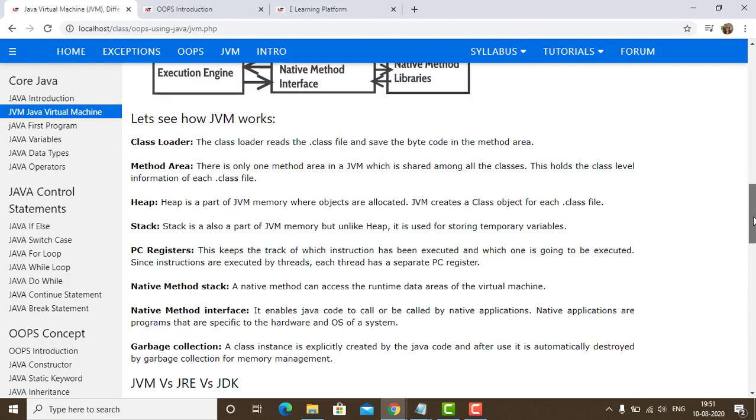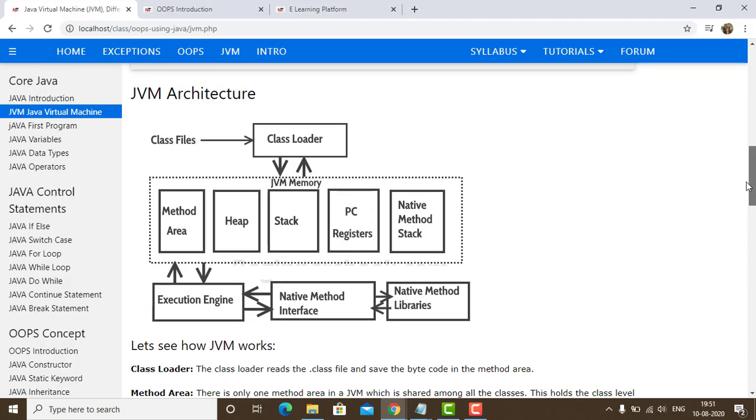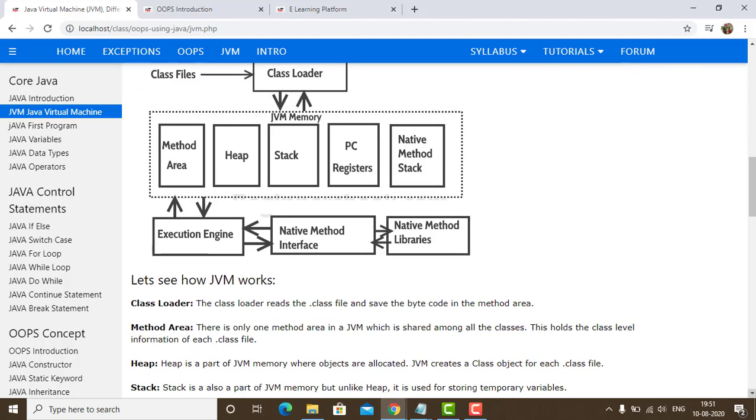Now this is all about the architecture of the JVM. This is how it is going to run on the system. We can see that the .class file is loaded and the bytecode is loaded by the class loader. It proceeds to the method area. From the method area, we then have the heap. Heap is where the objects are located, and JVM creates a class object for each .class file.